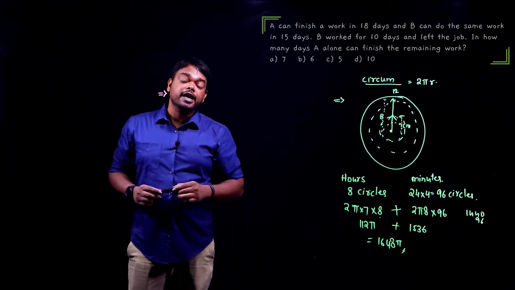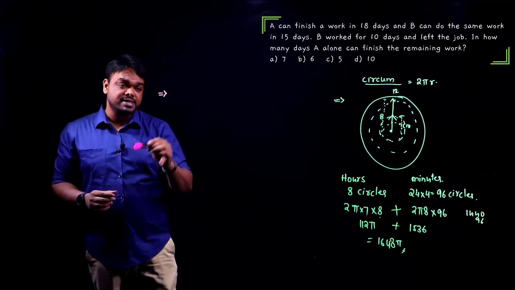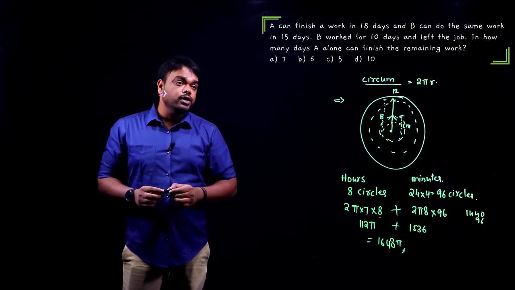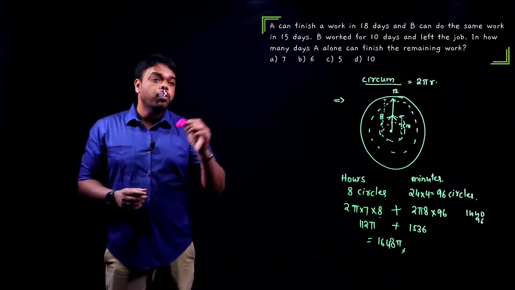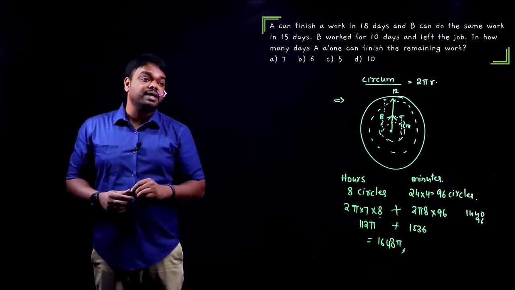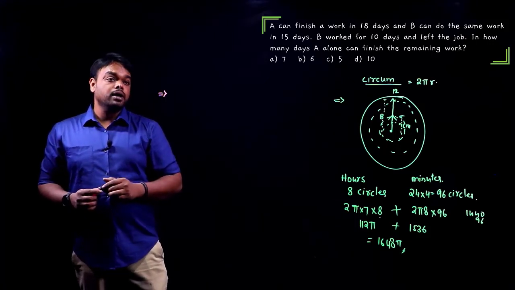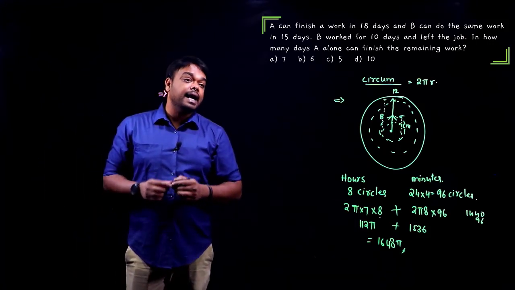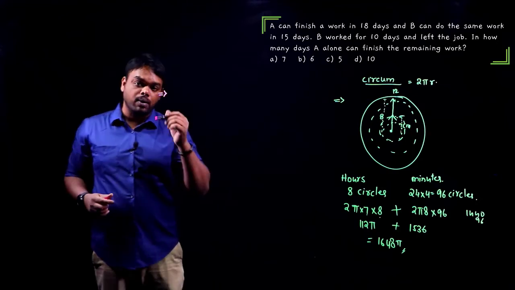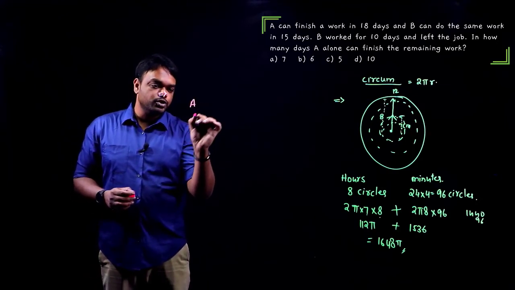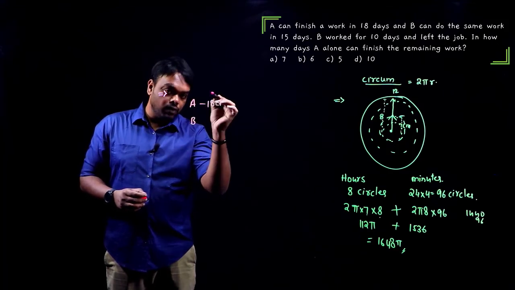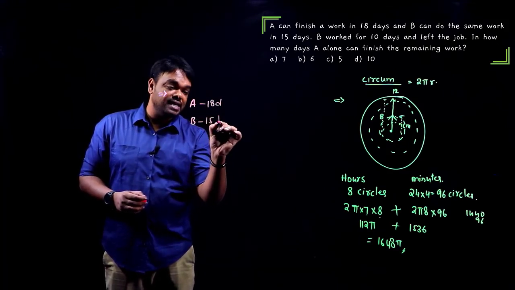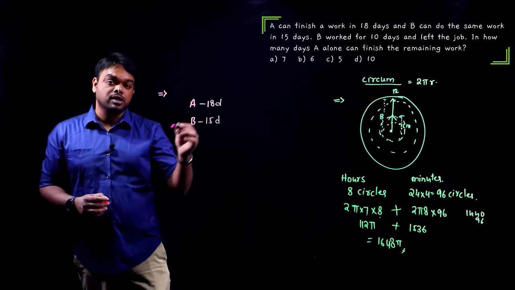Our next question is based on time and work. Let us see what our question says here. A can finish a work in 18 days. B can do the same work in 15 days. B worked for 10 days and left the job. Now, in how many days can A alone finish the remaining work? Okay, very simple question, guys. There are two people, A and B. A can finish a work in 18 days when he works alone, whereas B can finish the same work in 15 days when he works alone.